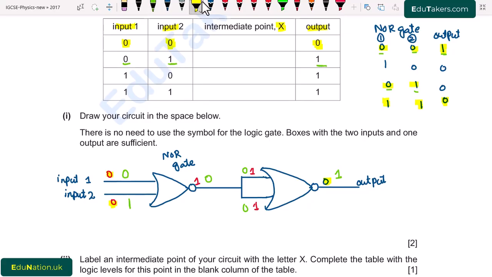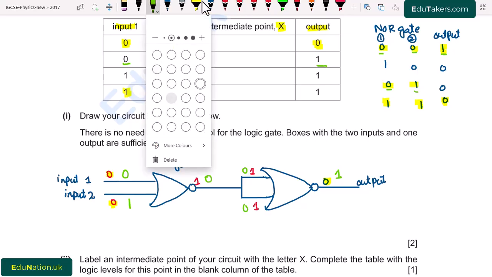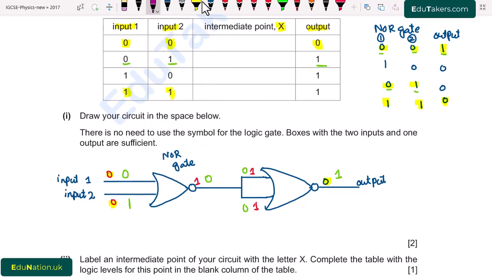And now consider the last case, that is 1 and 1. If I consider that both of these inputs are 1, then the output is 0. So I write here 0. This 0 is basically the input of next NOR gate.